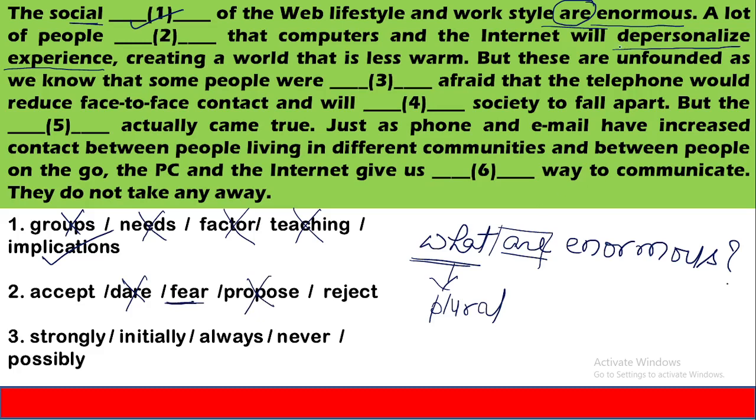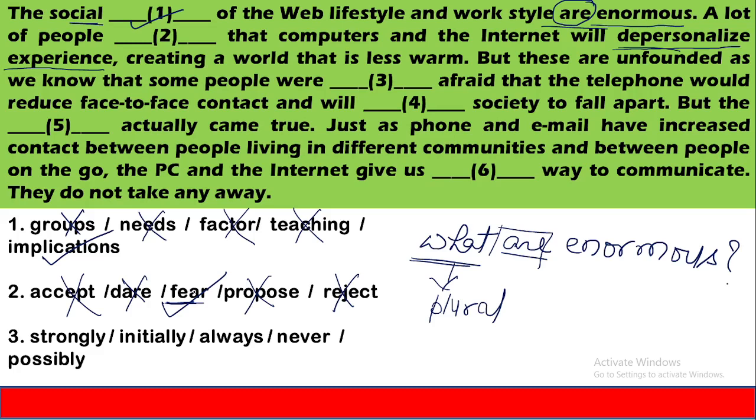this word is giving a feeling of negativity, and from the previous and this sentence reading combinedly, you can reject this option. Reject. You can eliminate this option because people do not reject any kind of fear. They have a kind of fear or apprehension in their mind, and that is a negativity about the web lifestyle that the society is developing. So the appropriate word will be fear, and this will also be clear.